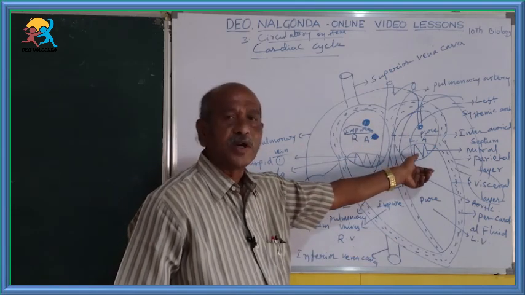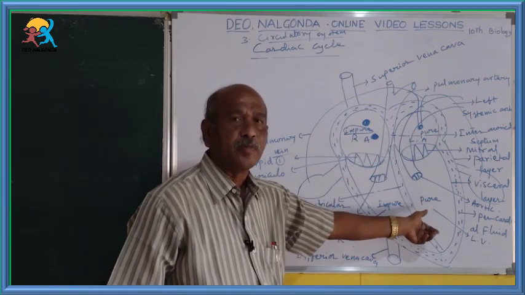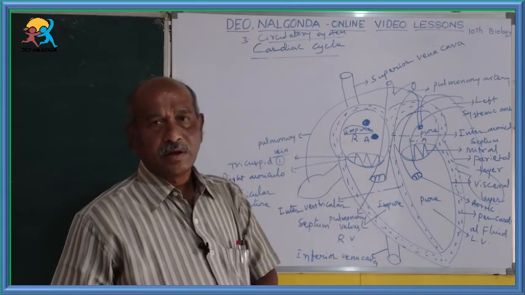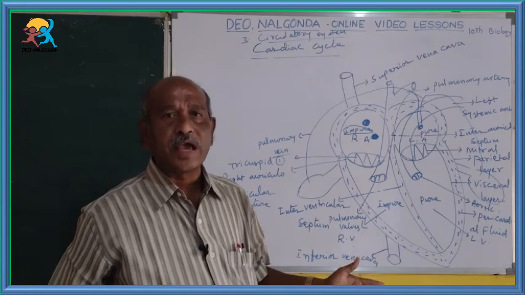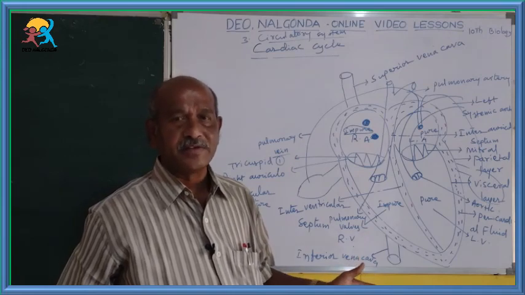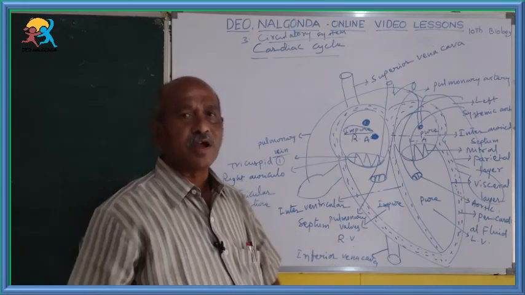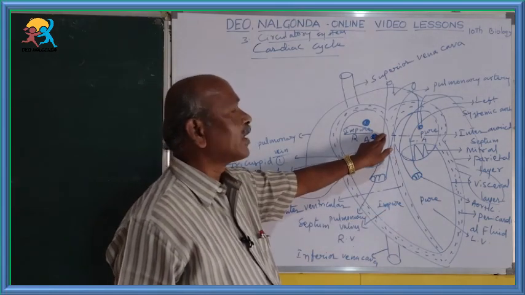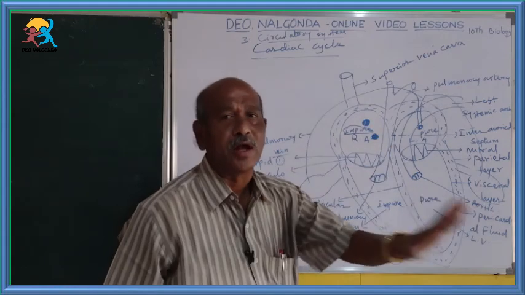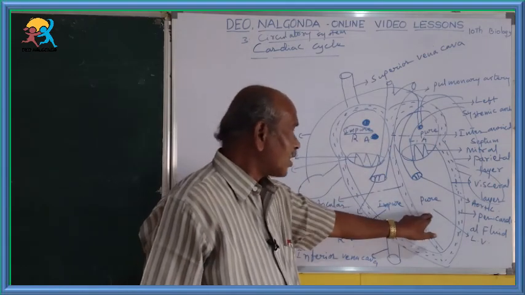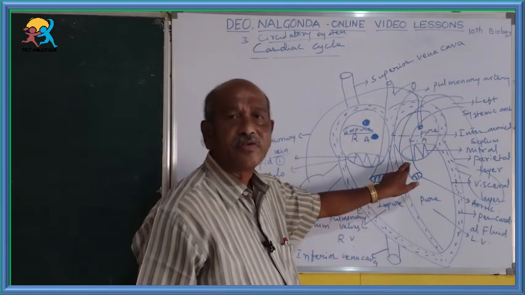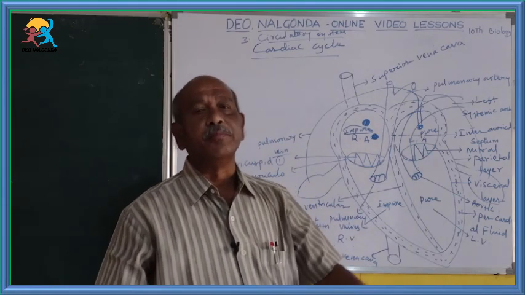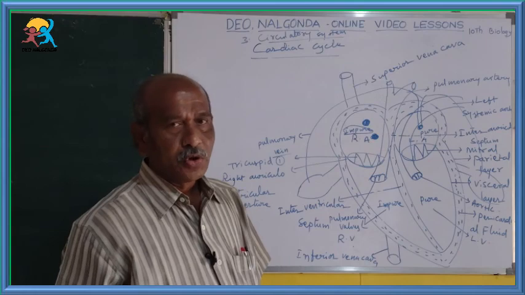The bicuspid valve or mitral valve opens and pure blood enters into the left ventricle. Due to that they undergo expansion when the blood is coming. Then both of them contract. Due to that the impure blood goes through the pulmonary artery to the lungs. Pure blood enters into the left systemic arch and goes to body parts. That is simply the cardiac cycle.